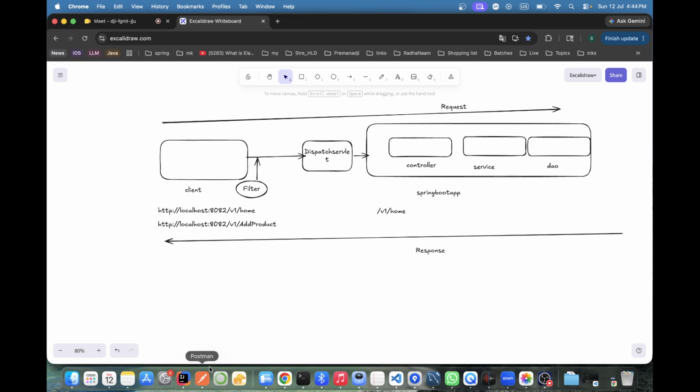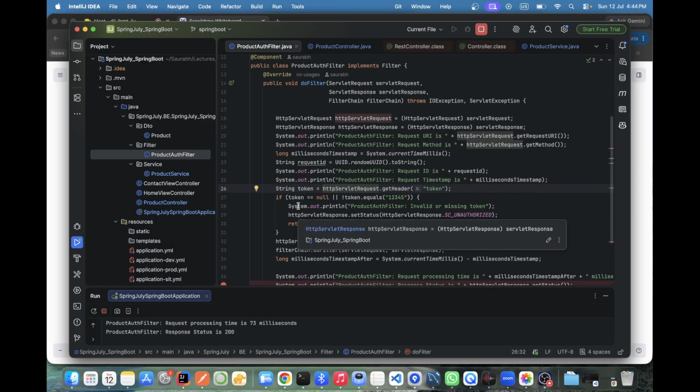What I was just saying is, yesterday we implemented three things. First, getting the response and request time, how much time it will take. Second, we implemented a request ID, so with each request I need to track the request ID.